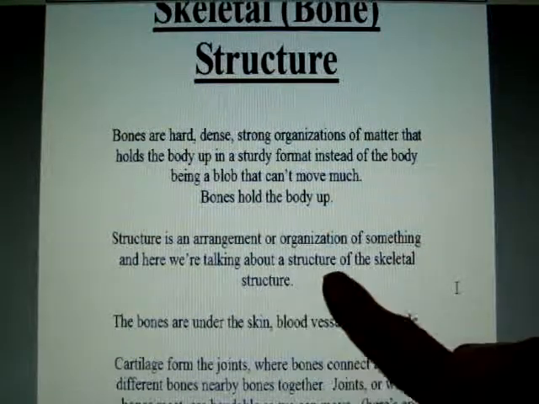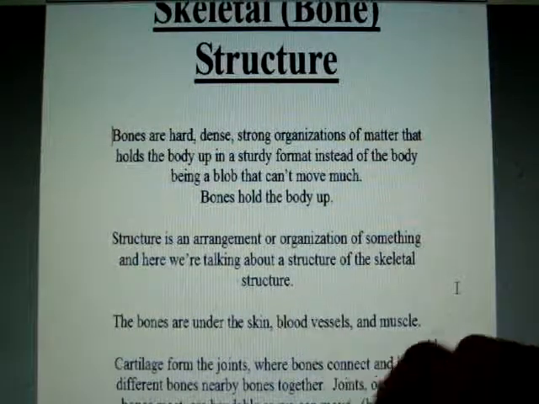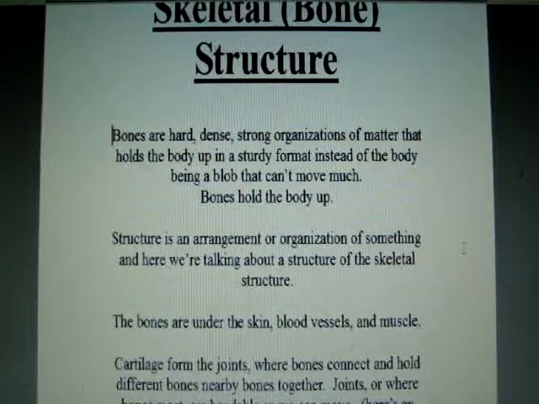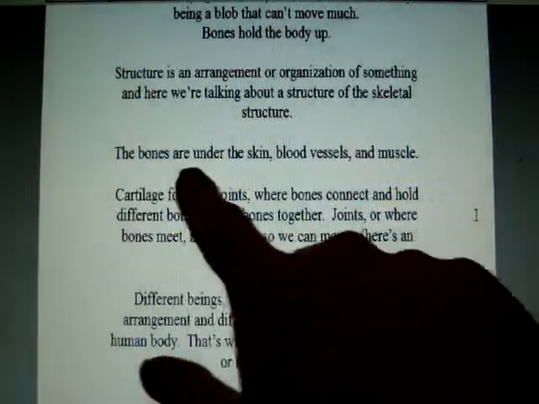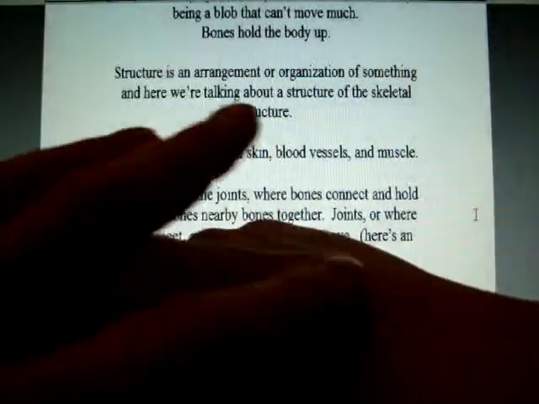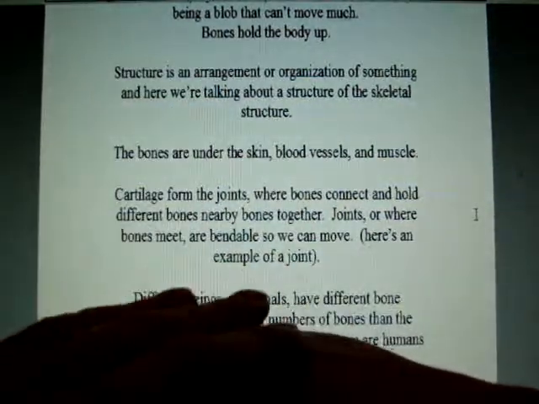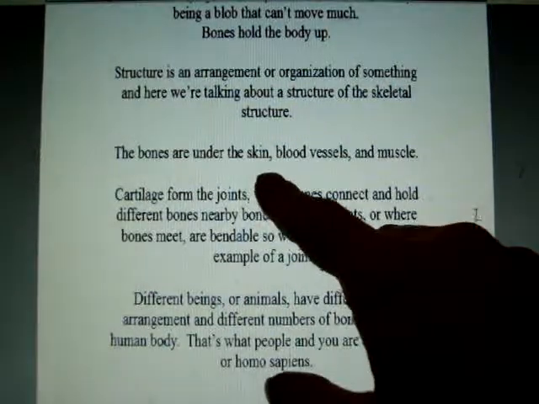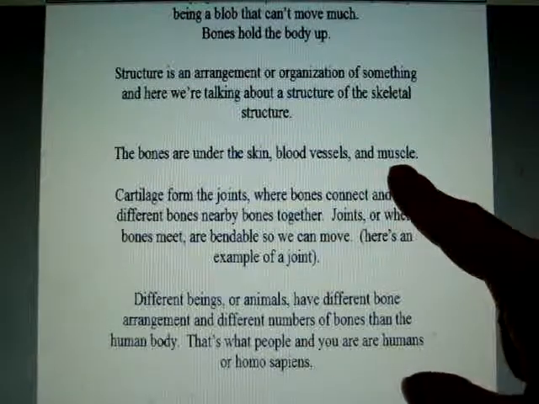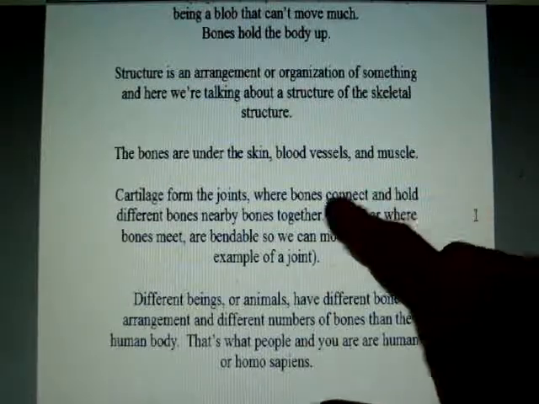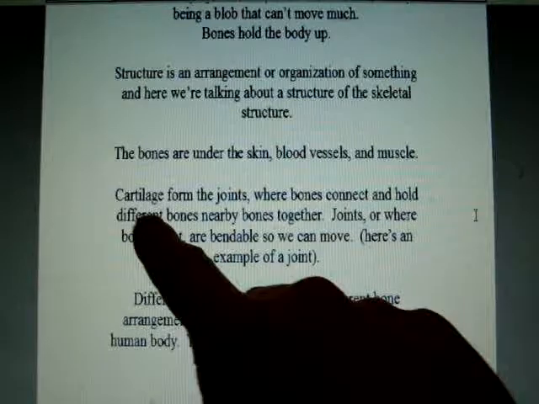And here we're talking about the structure of the skeletal system. So the organization of the skeleton, or all the bones that make up the skeleton. The bones are under the skin. See, like here's the skin, and there's blood vessels, and then underneath the blood vessels are the muscle, and then under the muscle is the skeleton, which holds us up.